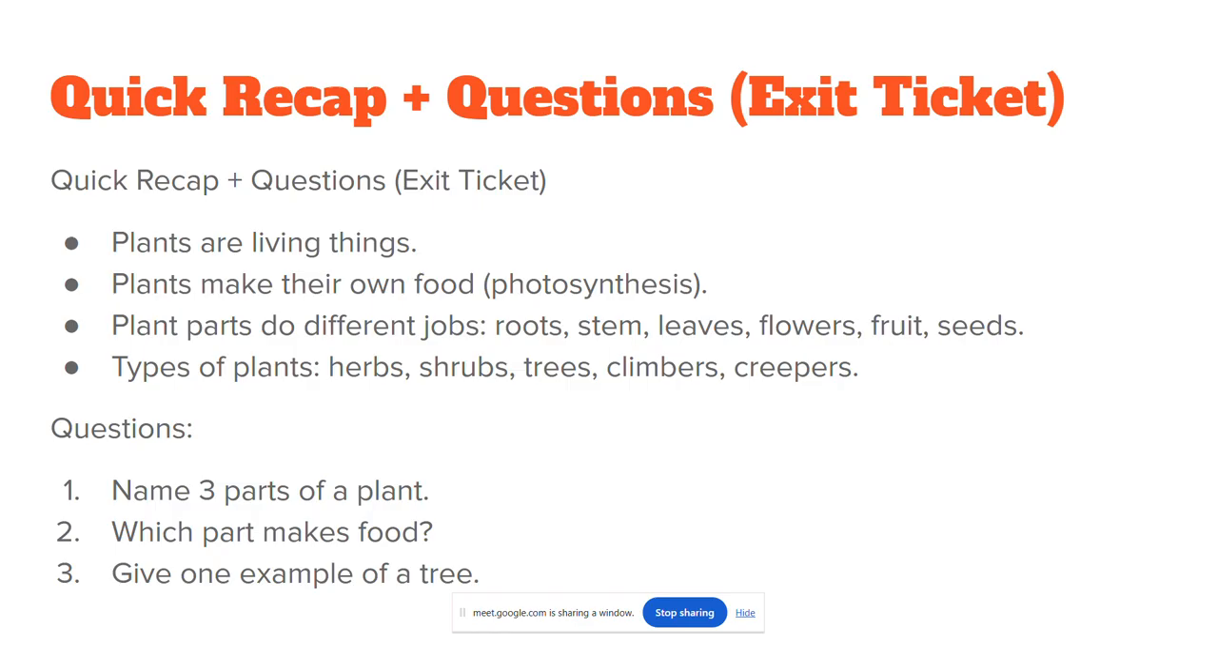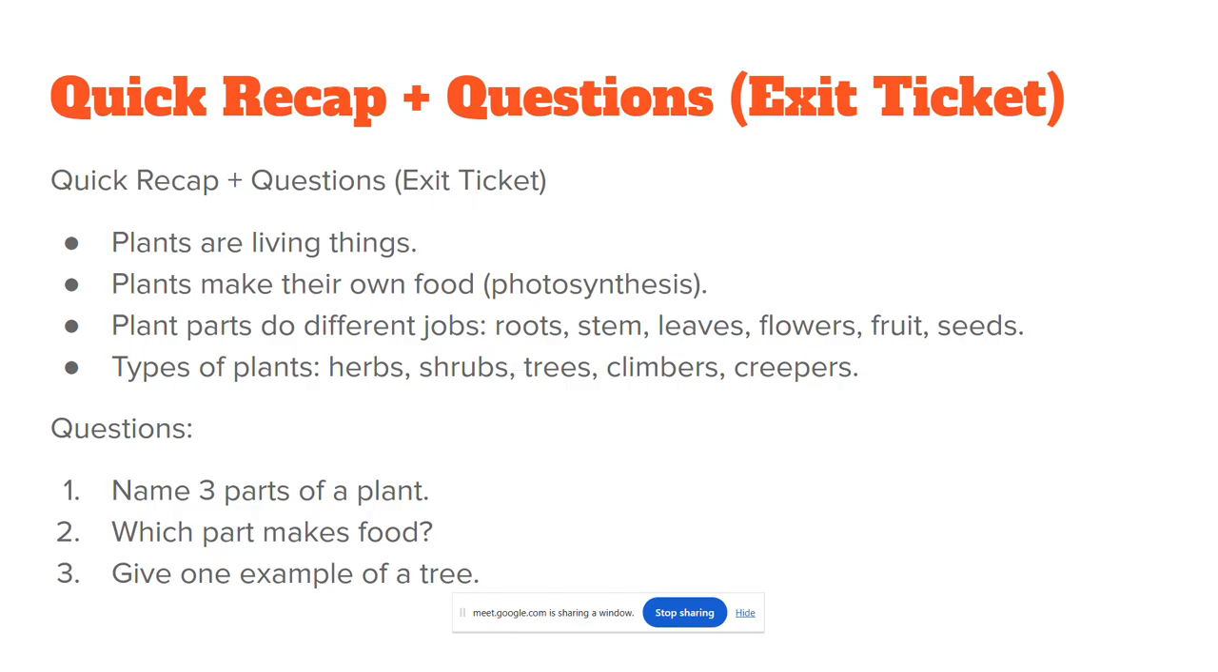Do remember. In this class, we have learned what plants or living things are, how plants make their food, about photosynthesis, the different parts of a plant, and the types of plants also.